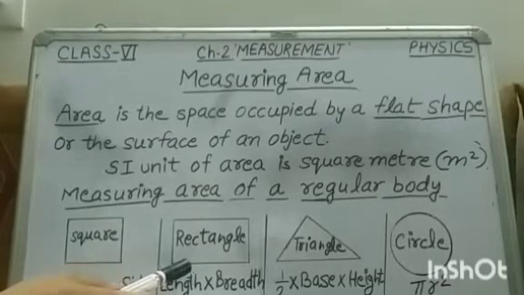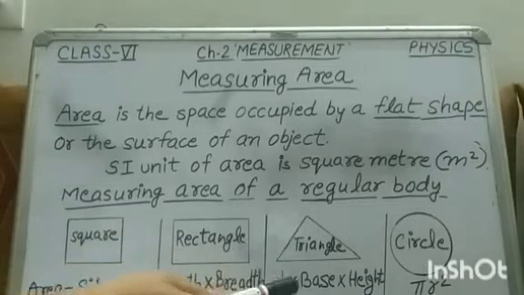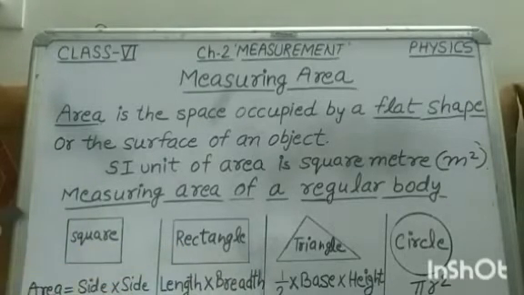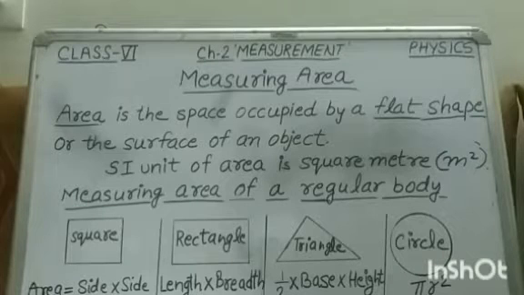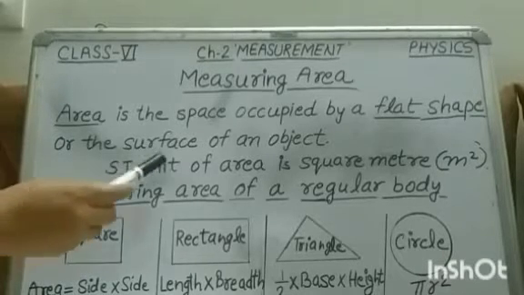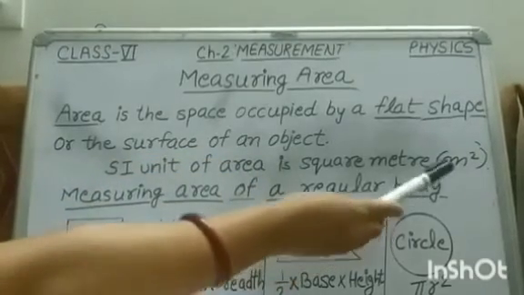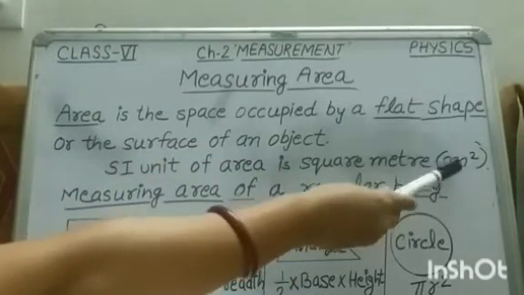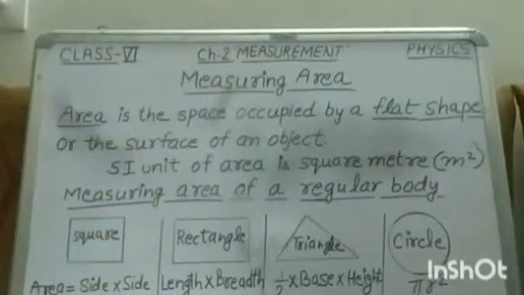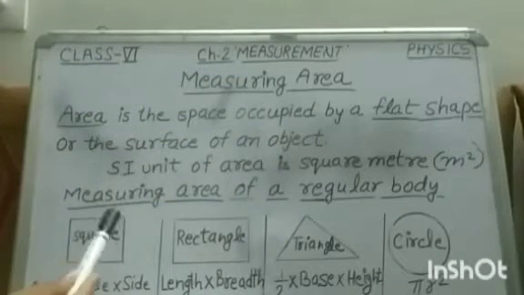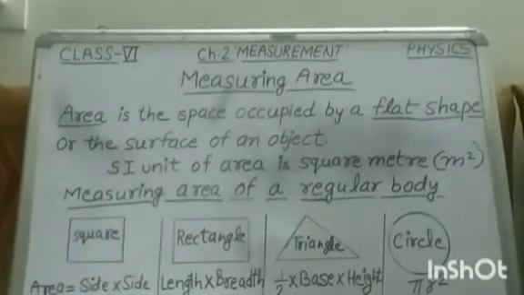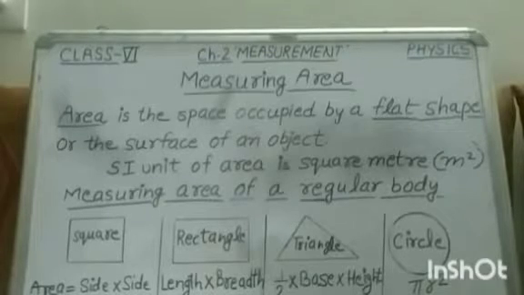Similarly, rectangle, triangle, circle, these all are examples of regular, flat shapes. Okay, so the SI unit of area is square meter, which is to be written like this: m raised to the power 2.